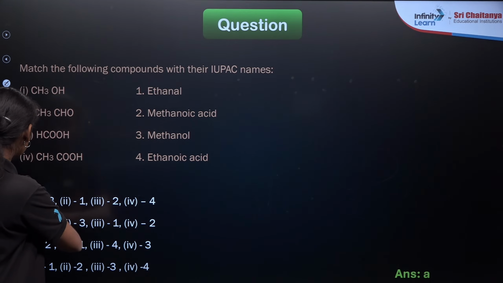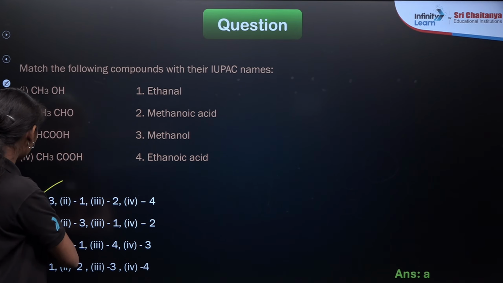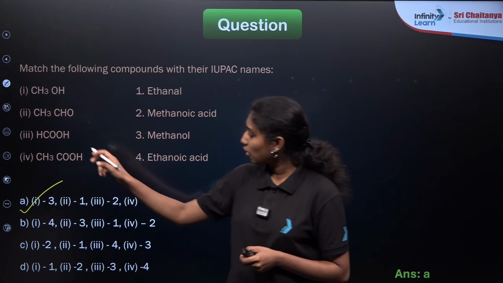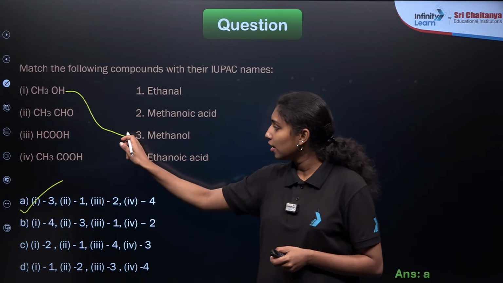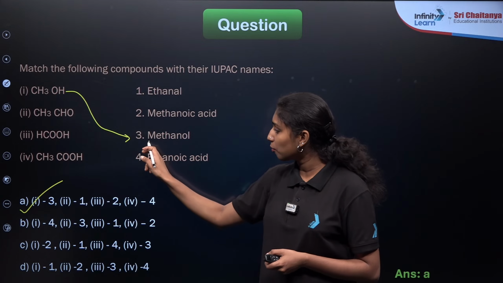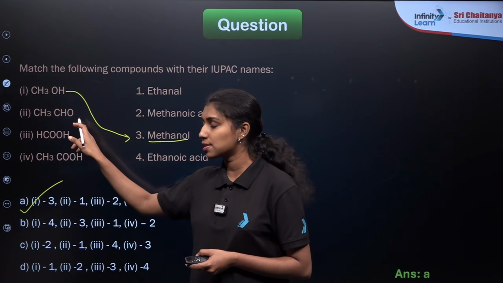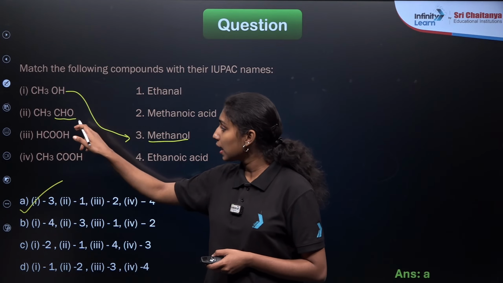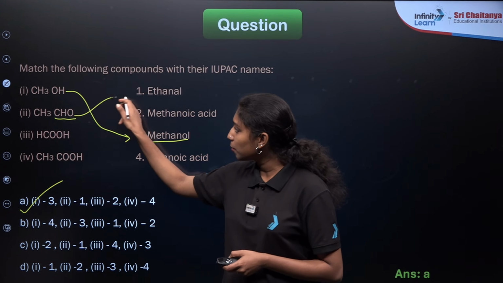Yes, option A is the correct answer. Very good. So what about the case of CH3OH? No need for more explanation, right? Only one carbon compound, OH will be the functional group, it will be alcohol, so it will be methanol. Then what about the case of CH3CHO? CHO means aldehyde, suffix will be -al, a 2 carbon compound, so it will be ethanal.